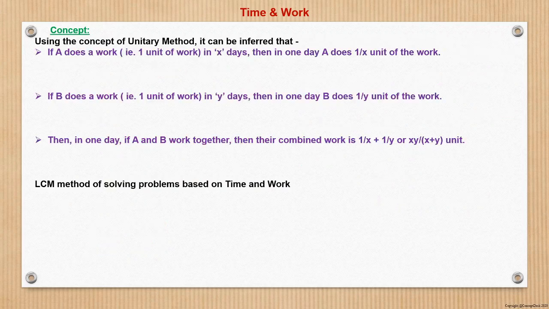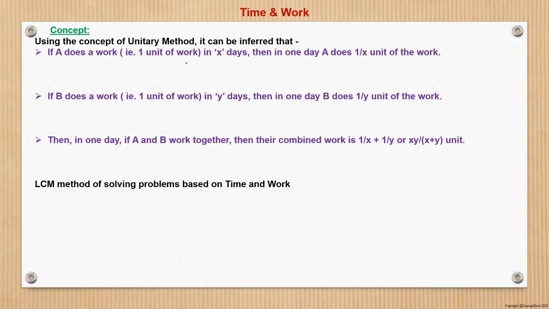Similarly, now we learn the concept of unitary method in time and work. So it says that if A does a work, when we say one work, it means one complete work. Work means, say suppose building a road, so that becomes one work. Like suppose filling the overhead tank, that is one unit of work. Similarly, building a wall, that is one work. So when we say a work, it means one unit of work, right? Finishing the whole work is one unit of work.